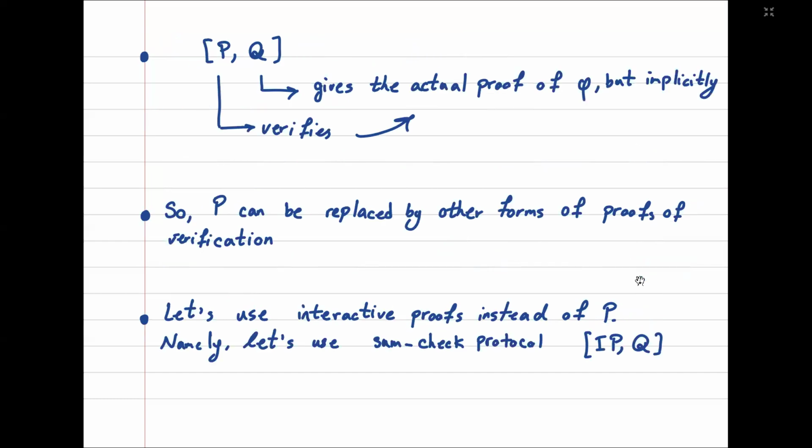So in this definition, Q gives the actual proof of phi, but it gives it implicitly by a circuit. And P has the role of verification that this implicit proof is actually a real proof of phi.